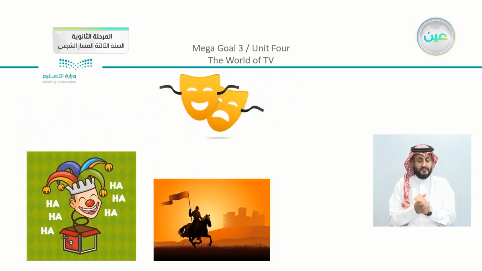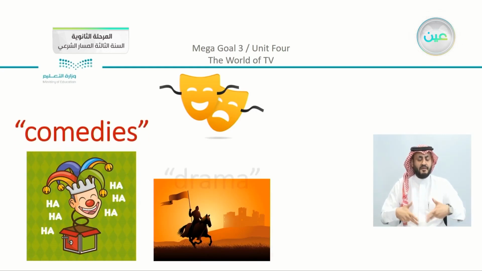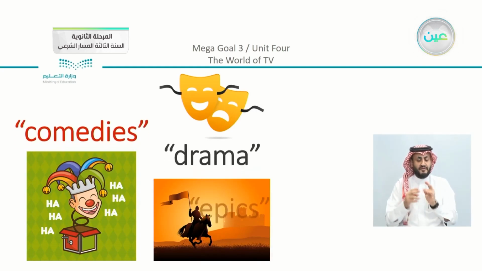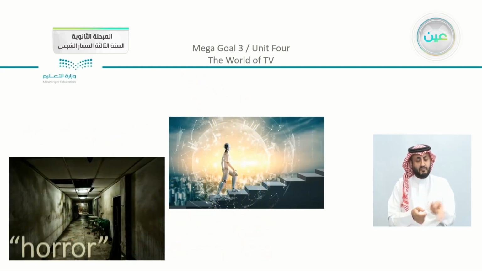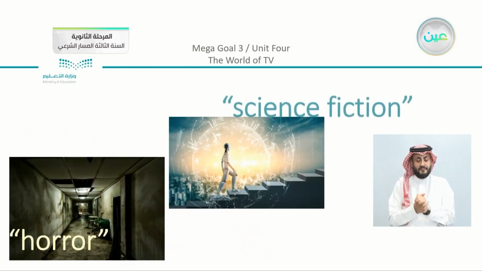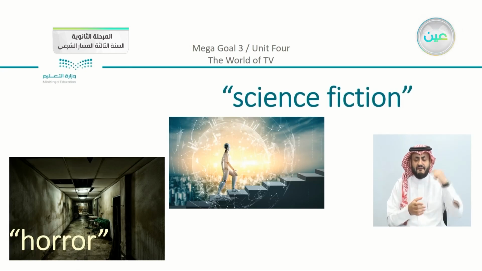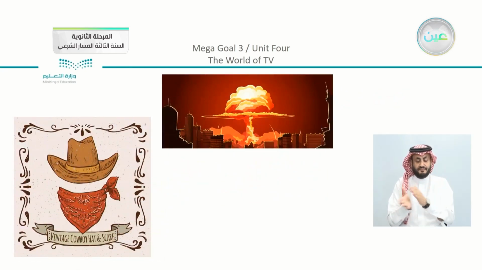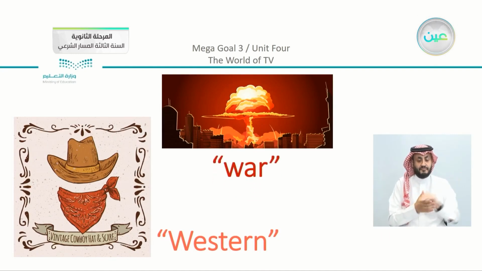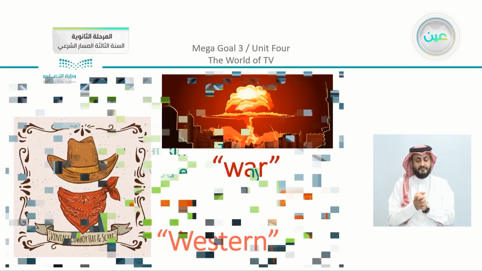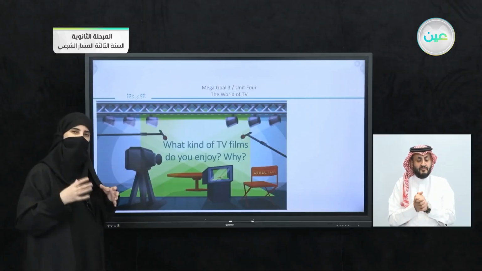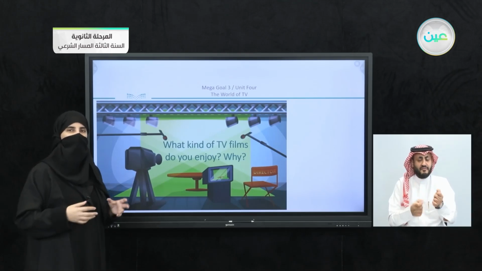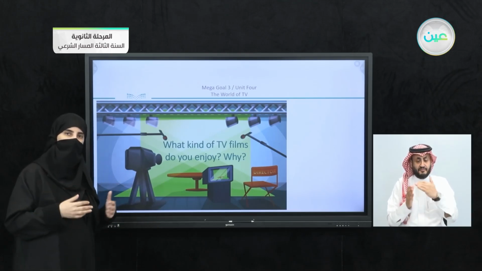We have also comedies, we have drama, and we have epics. We can add also that there are horror stories, and we have here science fiction. Moving on, we can say that there is something about Western movies, and we have here war movies as well. Now, these are different categories. Still, we are looking for the exact word that we can use. So we're going to just use category until we move on.